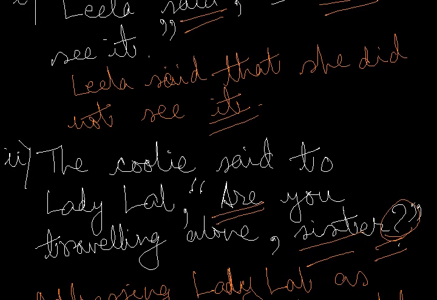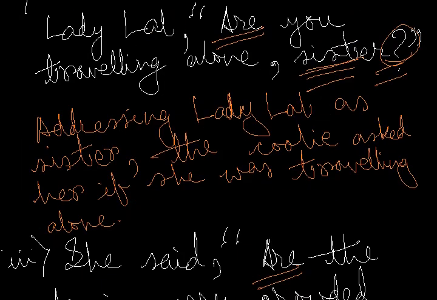So you simply write, the coolie asked. But then, of course, here, this sister over here. So again, addressing Lady Lal as sister, the coolie asked. And then there's this R, so you are going to write, the coolie asked her if. Then you becomes she. The R comes after she because this is being rewritten as an assertive sentence. So the R becomes was and it follows she. So if she was, of course, traveling remains, stays traveling, if she was traveling alone.